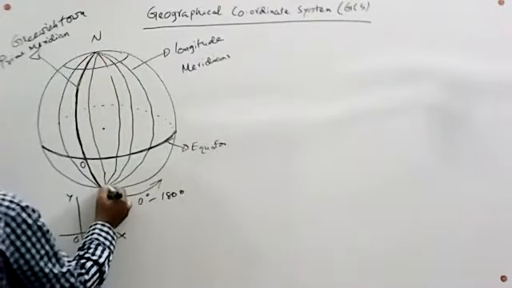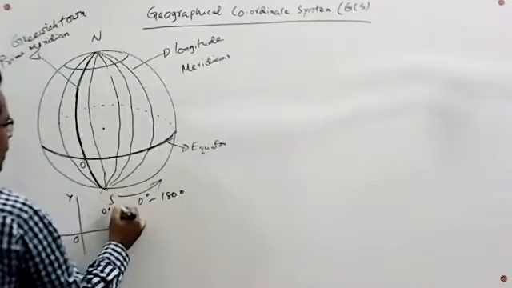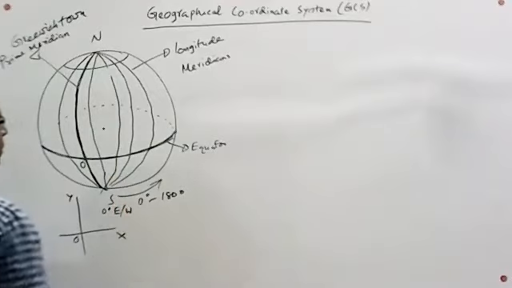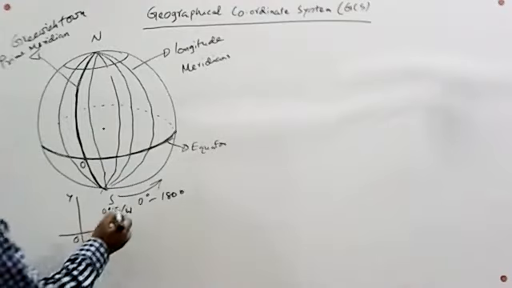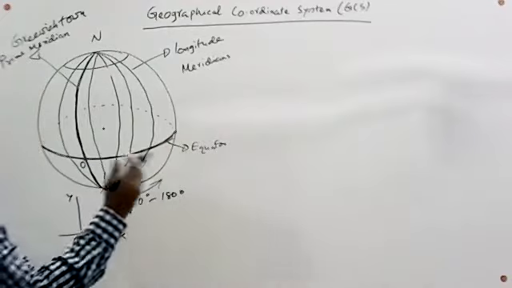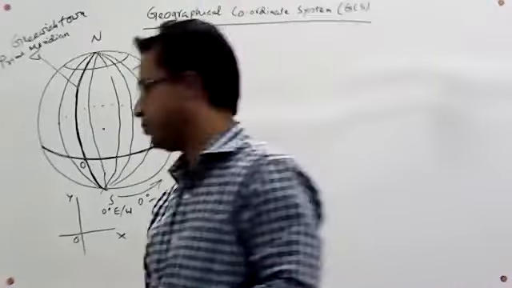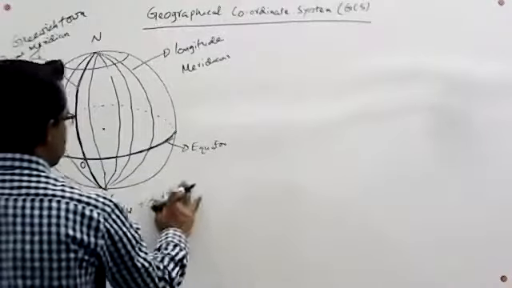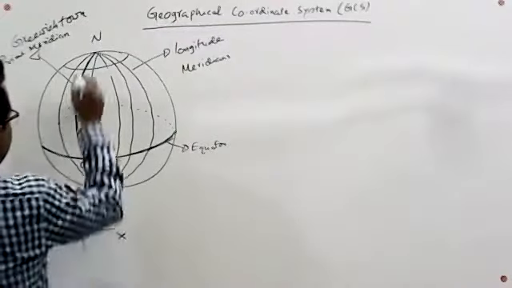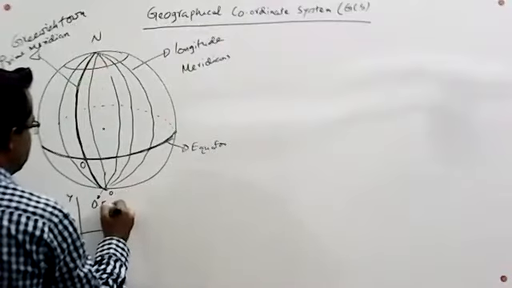So the longitude of this line is 0 degree east or 0 degree west. I am sorry, the longitude of the prime meridian is 0 degree east or west.